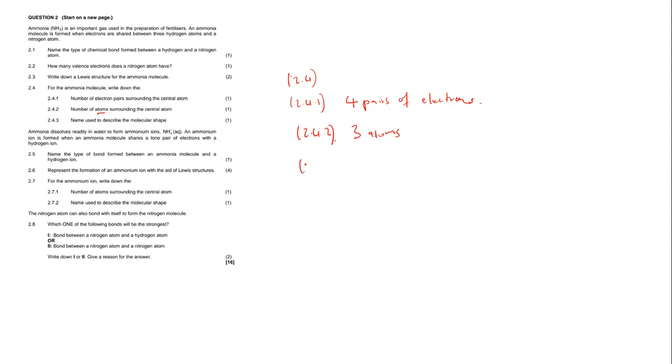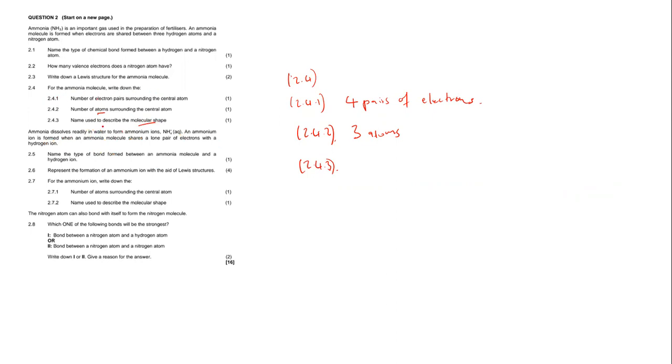And therefore, we move to 2.4.3. It says to us, write down the name used to describe the molecular shape. They want us to talk about the molecular shape of the ammonia molecule.